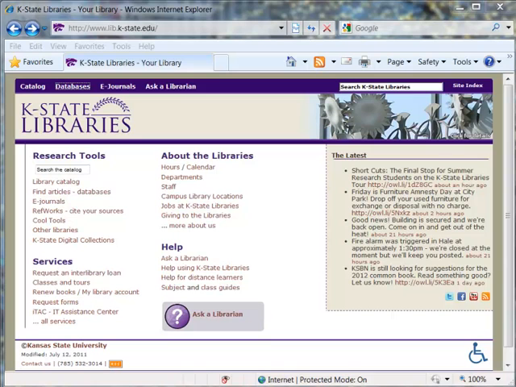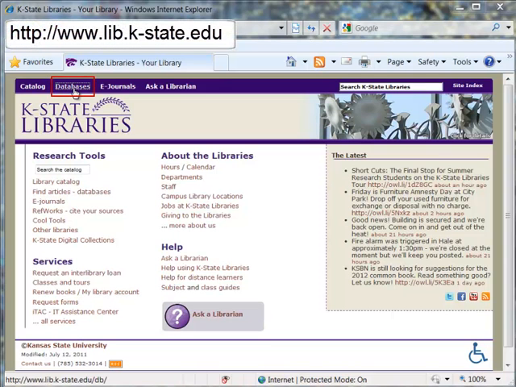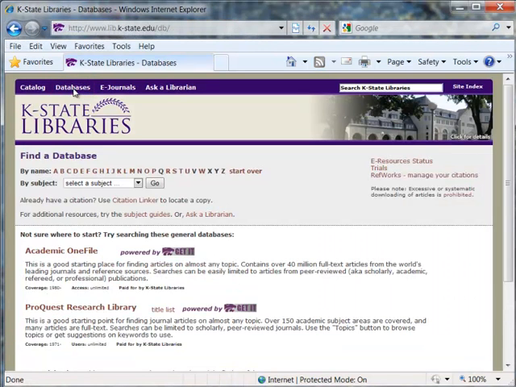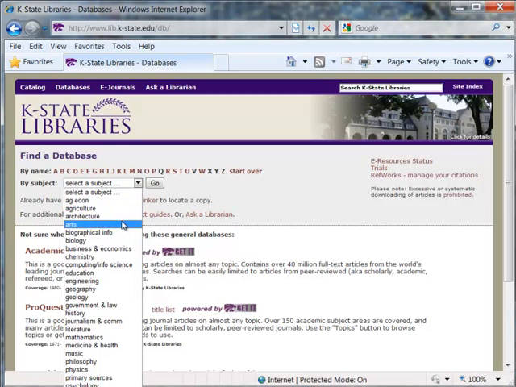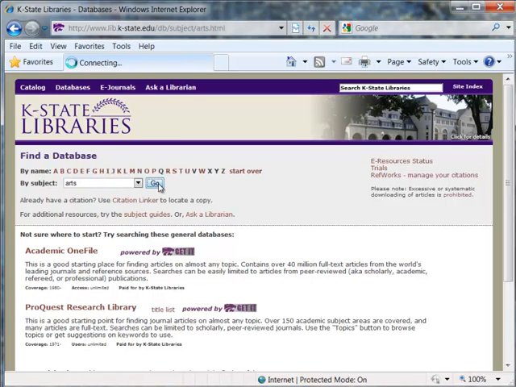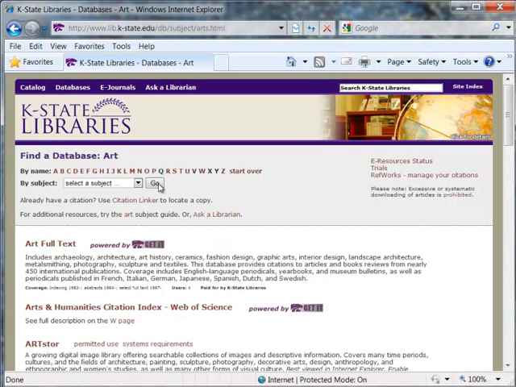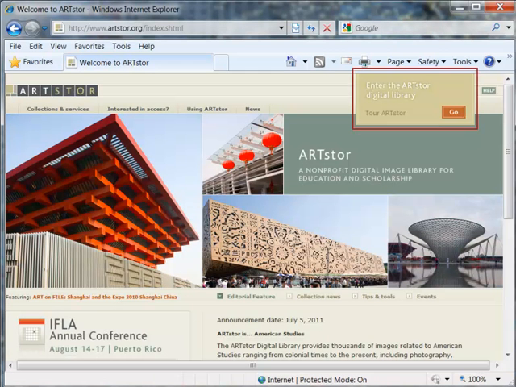To access these resources, start at the library's homepage and click Databases. On the database's homepage, you can browse by the name of the resource or by subject. For example, I'll pull down the subject menu, select Arts, and then click Go. Click the link for ArtStore, and I'm ready to search for images within the ArtStore database.